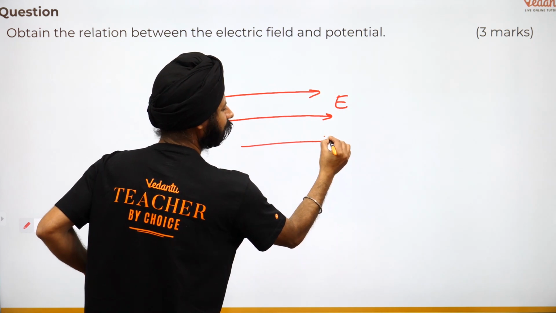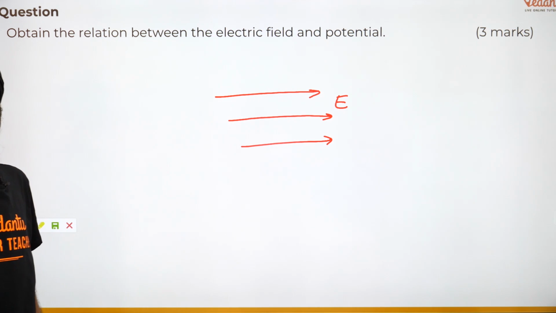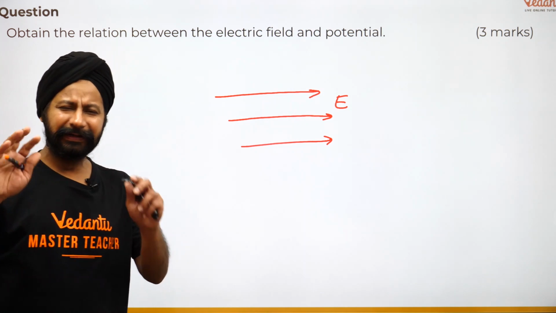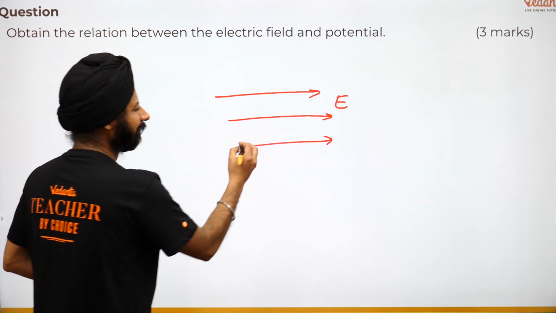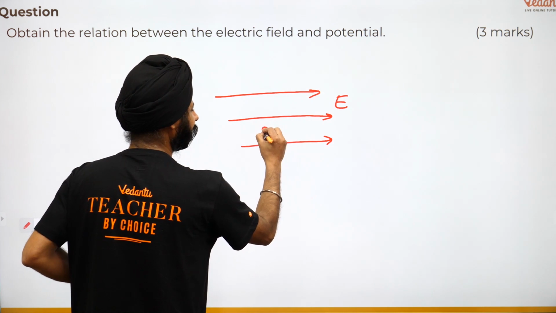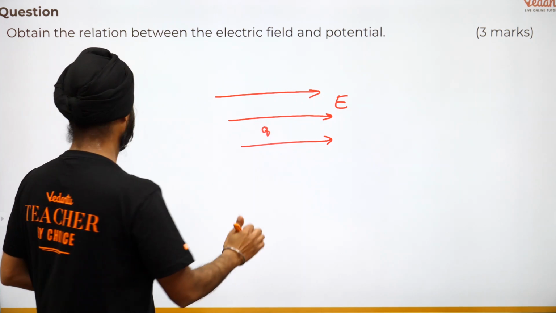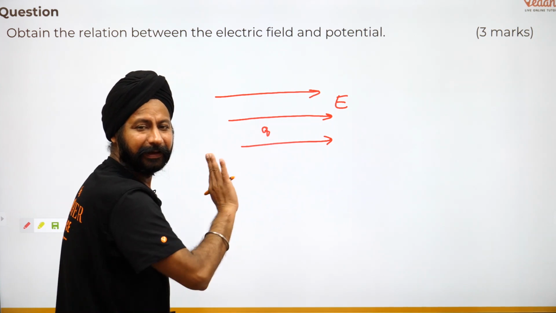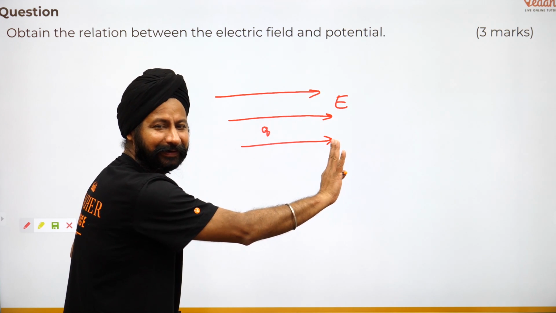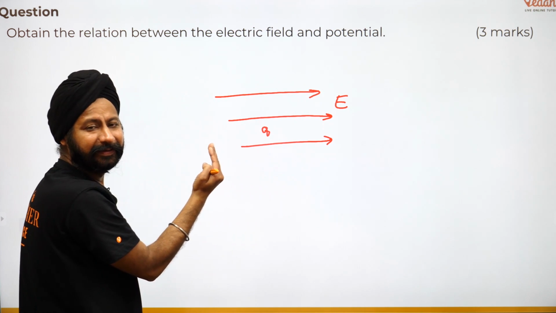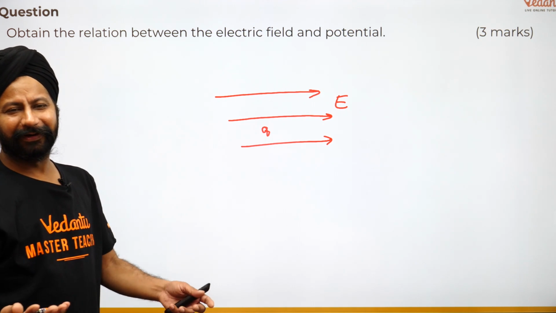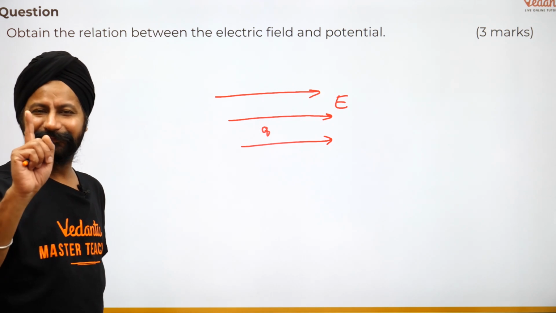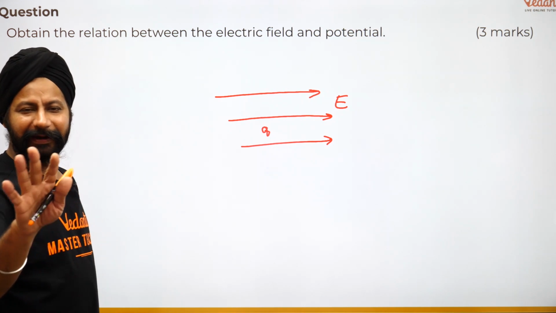Let's say it's a uniform electric field. For simplicity, this can be done with a varying electric field also. Let's keep our life simple. यहाँ पे एक चार्ज है Q, ठीक है, इसको Q मान लिया. Q will experience a force, है ना, Q times E in this direction. Suppose I move it a little in this direction. क्या होगा? Work done. Work done is force multiplied by the displacement.